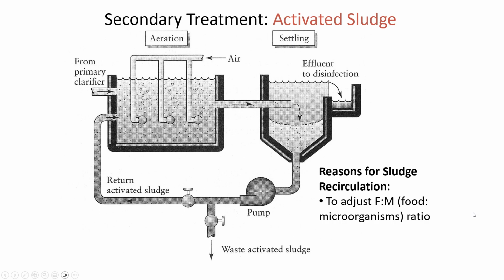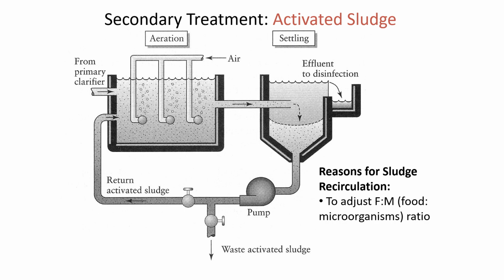So the reasons why we circulate sludge is, number one, to have more control over the ratio of food to microorganisms. So this F to M ratio, the food is just how much BOD is coming in. We can't control that. That is related to the conditions that generate the waste.